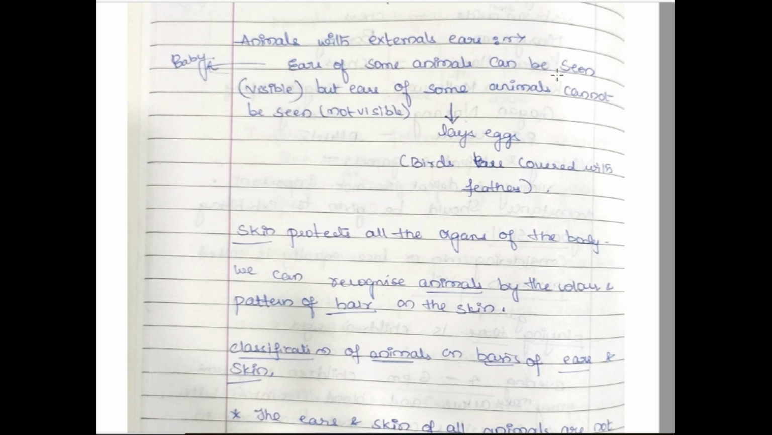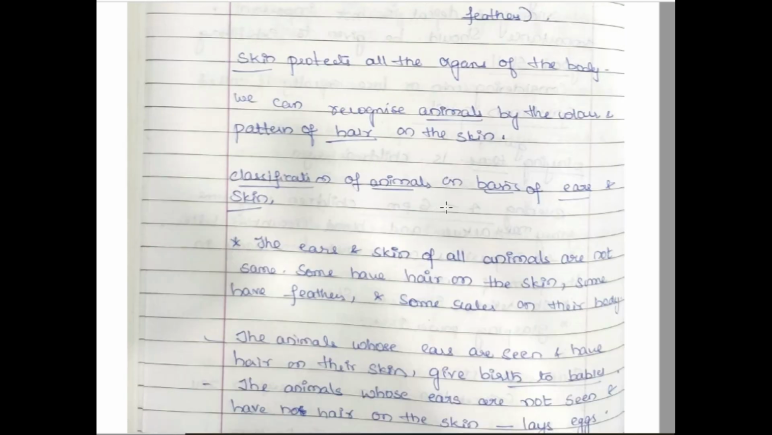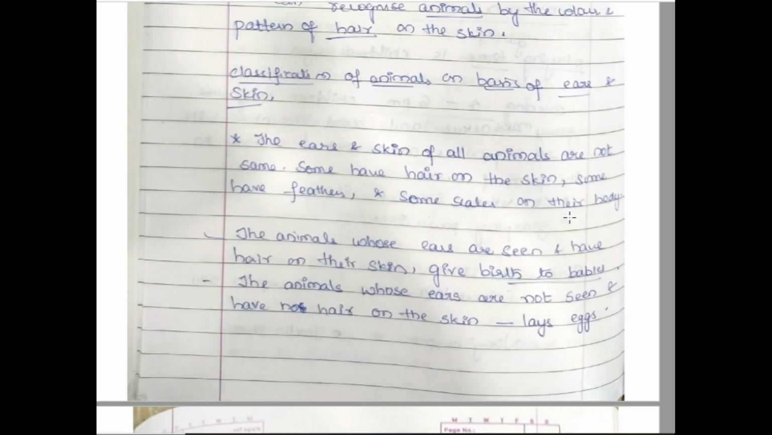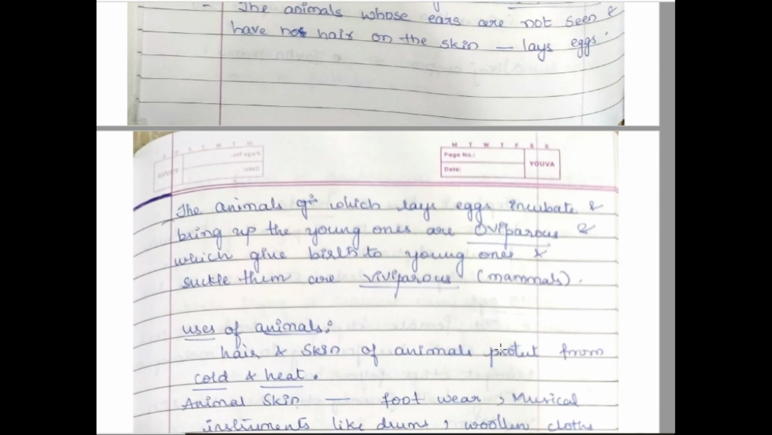So the ears of some animals are visible, whereas for some animals the ears are not visible. Animals with hair on their skin give birth to a baby. Whereas the animals whose ears are not visible, they are hidden, and they have no hair on their skin, those lay eggs. So this is the difference between viviparous and oviparous.